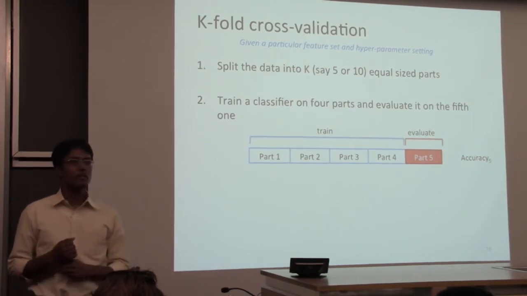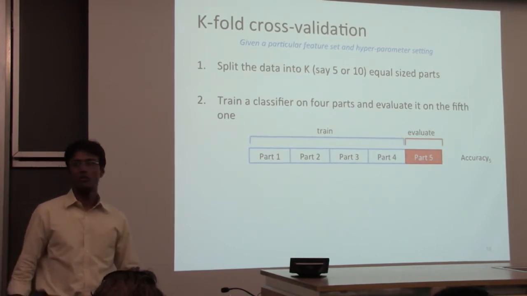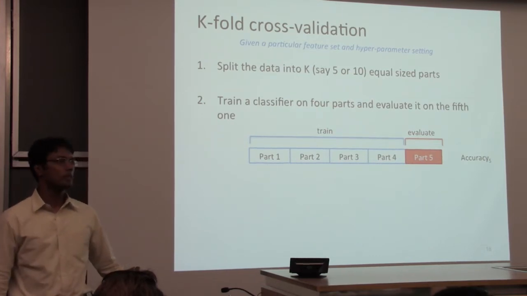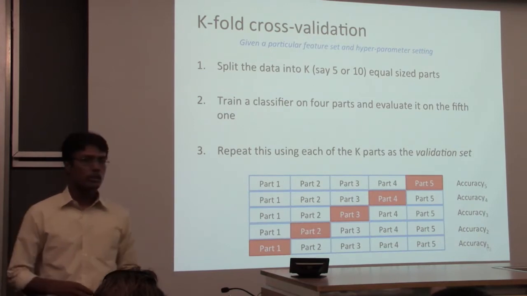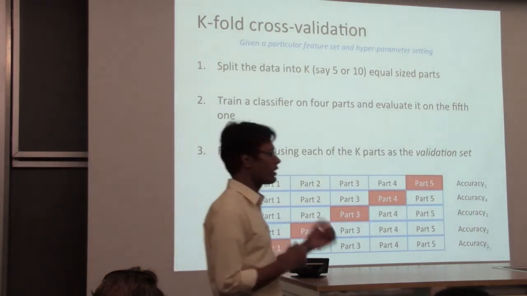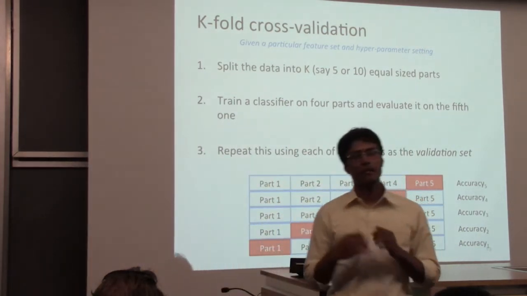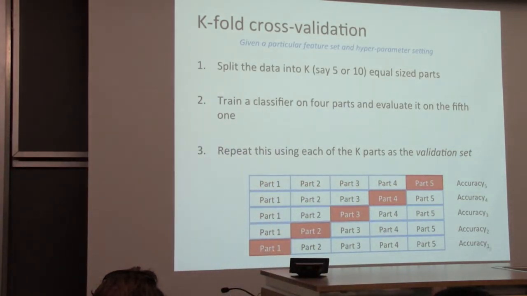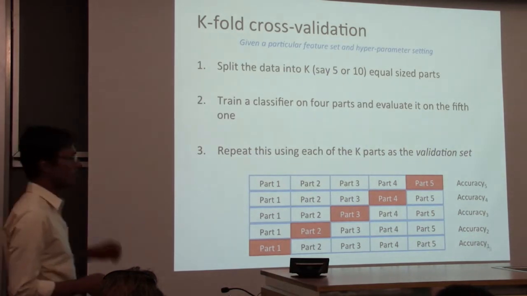So part 5 is your validation set here, so you evaluate your model that's trained on parts 1 through 4. But who said part 5 is special? You can do the same thing on all the other parts. So train on parts 1, 2, 3 and 5, evaluate on 4, so you get accuracy on 4.